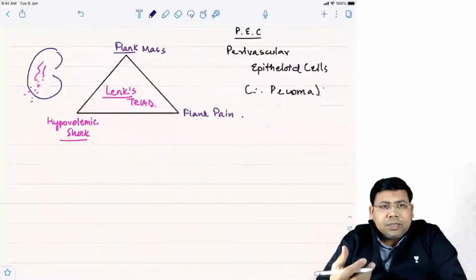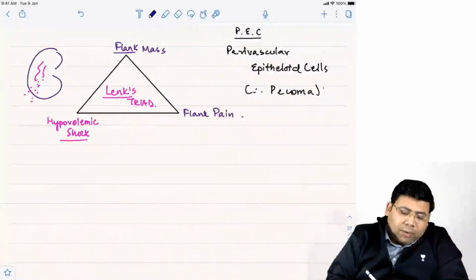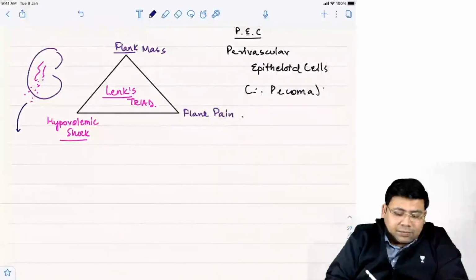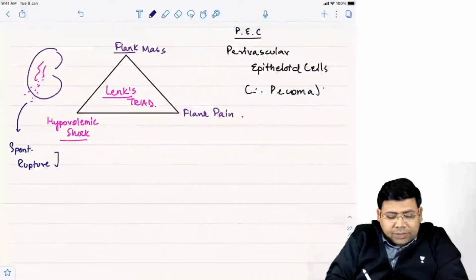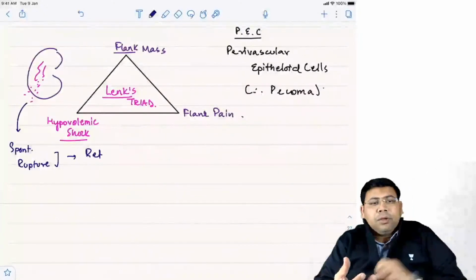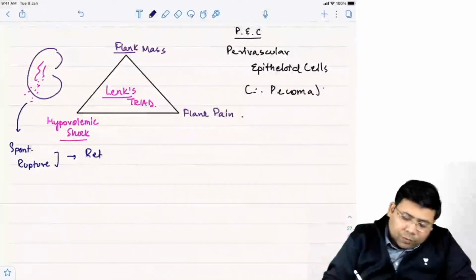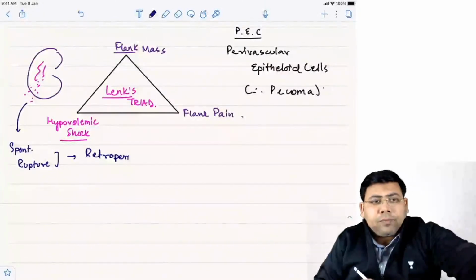Let us try to understand more important things about this. When you're talking about spontaneous rupture, this spontaneous rupture results in what? Since the kidney is a retroperitoneal organ, there will be a retroperitoneal hematoma. So this is going to result in retroperitoneal hematoma.